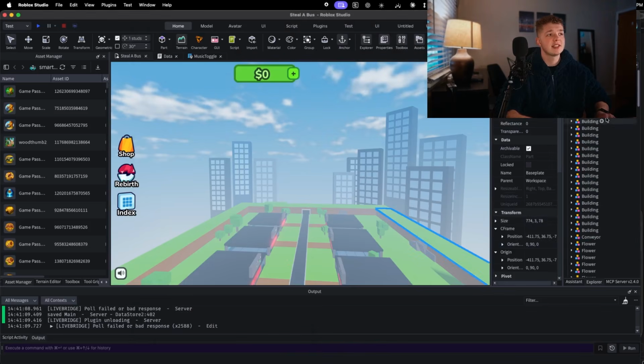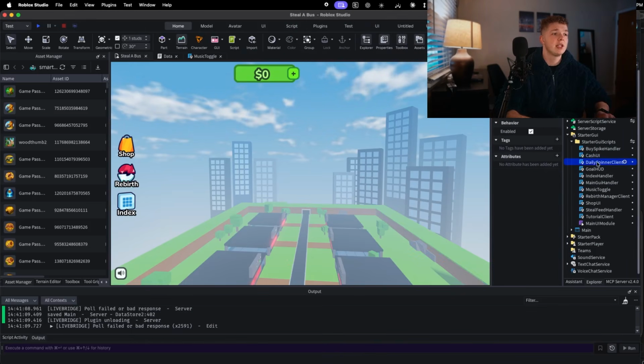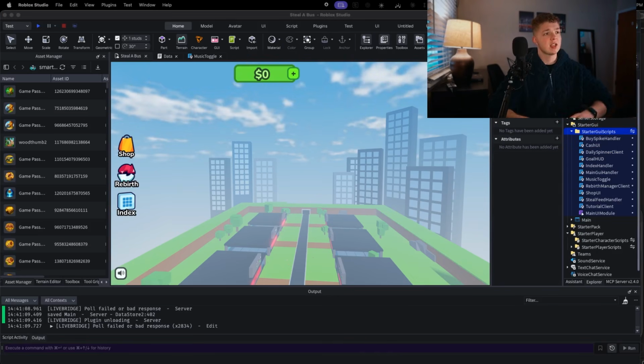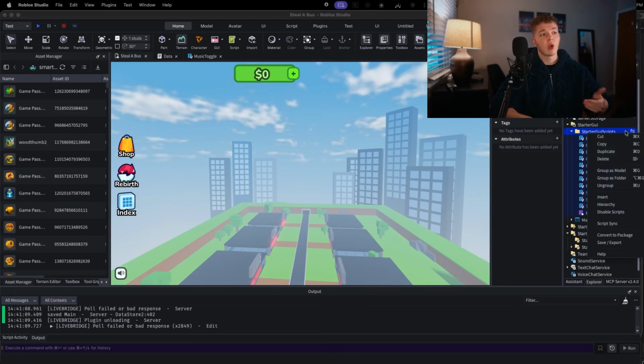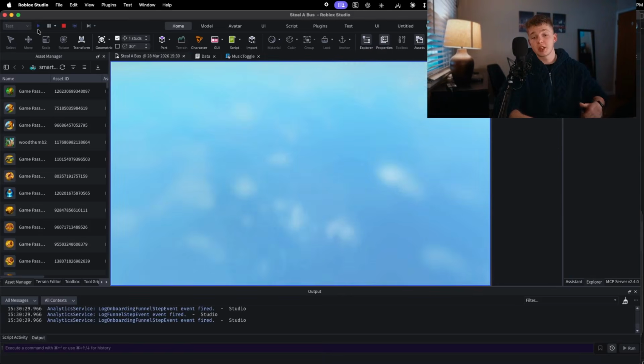But as you can see, the code is in there, daily spinner client, but it wasn't in there before. So if you ever see the little icon here that indicates that something is being synced by Script Sync have a red dot next to it, that means that that service or folder has stopped syncing. So you will need to right-click it, click Script Sync, and then click resume sync to go ahead and continue that. That way the code will actually run.